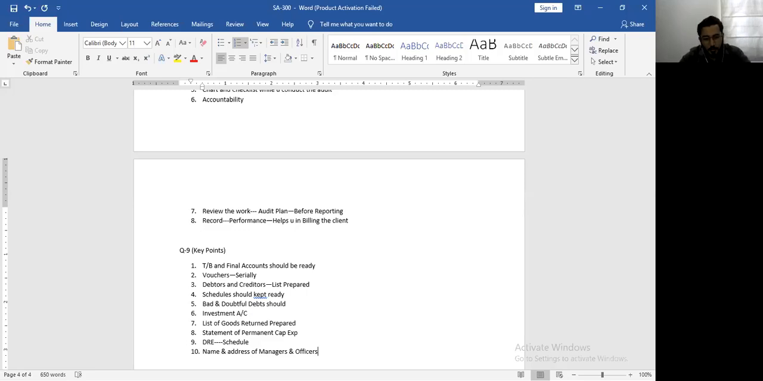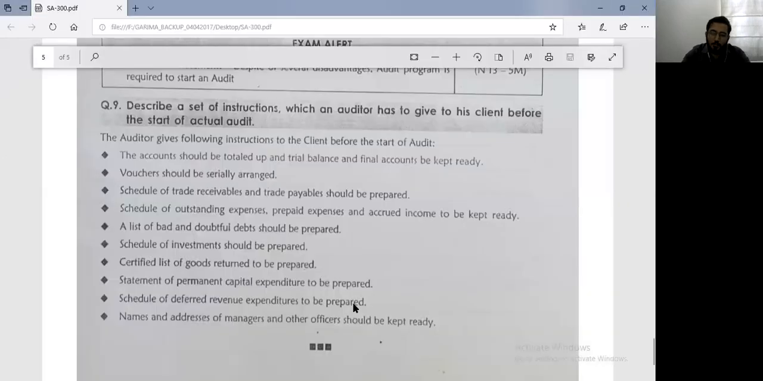Investment account should be prepared thoroughly. And the list of goods returned should be prepared. Statement of permanent capital expenditure should be done. Deferred revenue expenditure, a proper schedule should be prepared. And the name and addresses of the managers and officers should also be maintained. Are you understanding? Fine, that brings you to the end of SA 300.